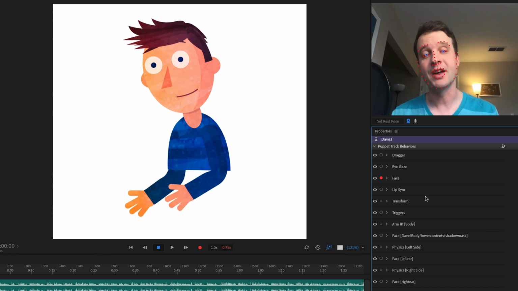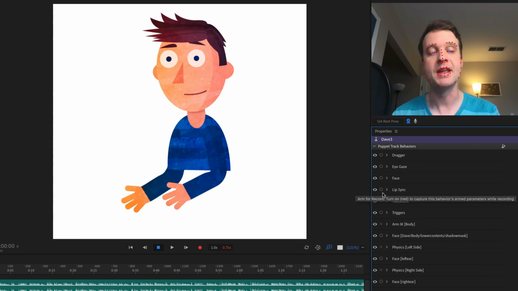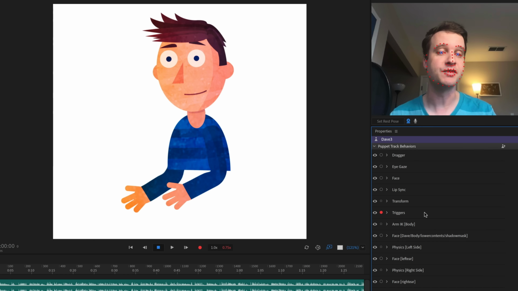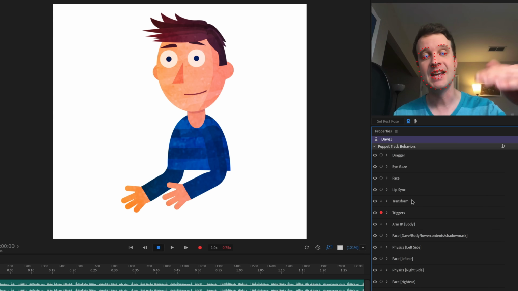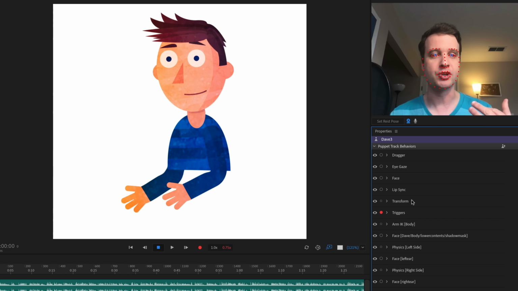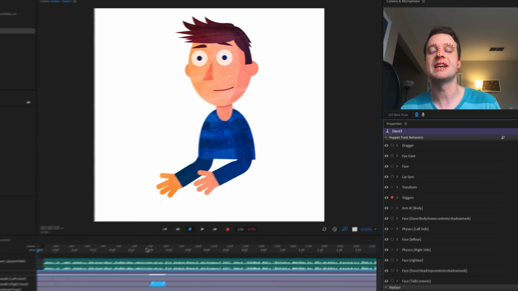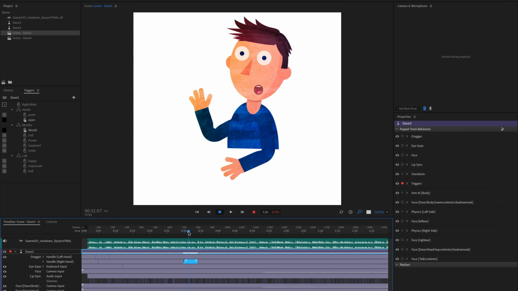All right, once I'm happy with how the face is looking, I can disarm that and move on to the last step, at least for this character, which is his triggers. Now, with triggers, I will not try to address everything at the same time. So I'm not thinking about doing his eyes and his mouth and his hand triggers. I'm going to focus on one trigger area at a time. So let's start with the simplest thing, which would be the hand. There's only one hand that is changing sometimes to a point. So I know like 30 seconds in, he raises his right hand, and I want to do a point right there.